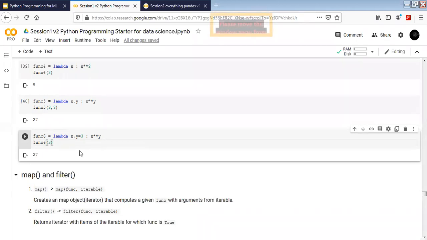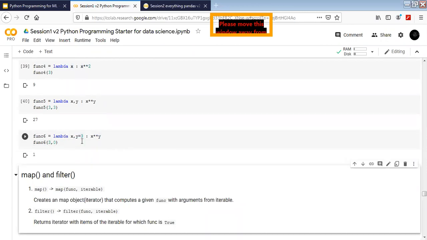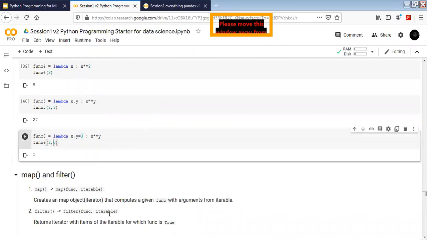It doesn't matter. So after 3, if we provide 3 comma 0, it will override with 3 comma 0 like this. Yes, it's going to work. So why has it been replaced by the 0 now? Yes, the y value will be overridden. Replaced. Yeah, y is going to be overridden. That's it. Okay, sir. Thank you.